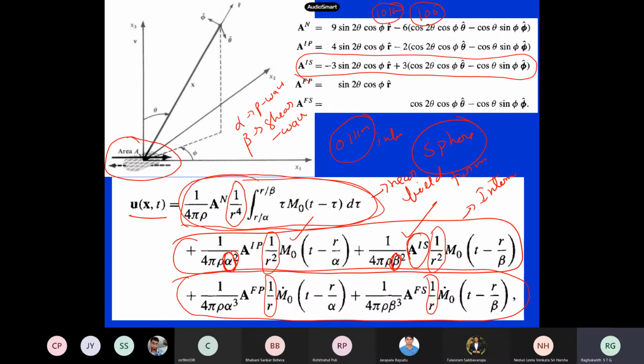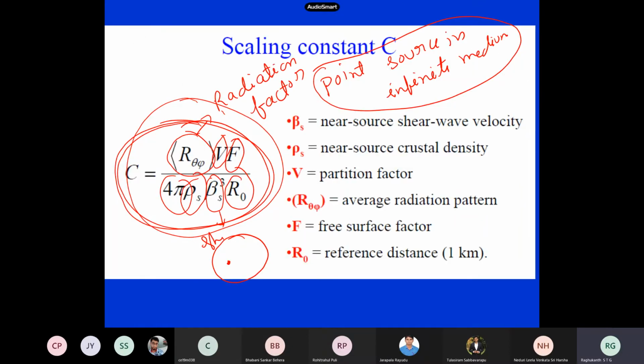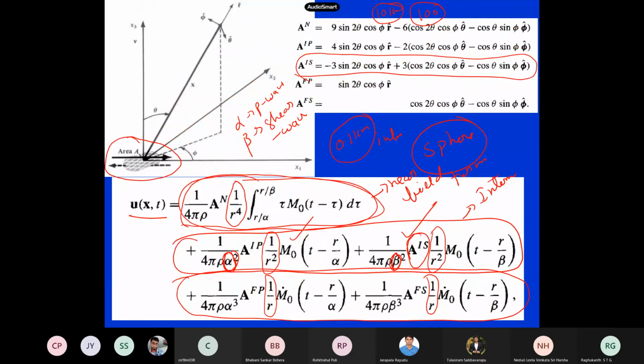So which term have they taken among all the 5 terms? See this expression carefully: R theta phi VF by 4 pi rho beta cube R naught. Which term have they taken? Among these 5 terms, which is the one that has been taken?